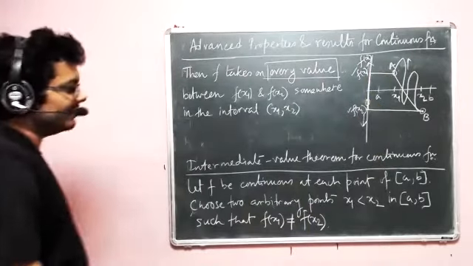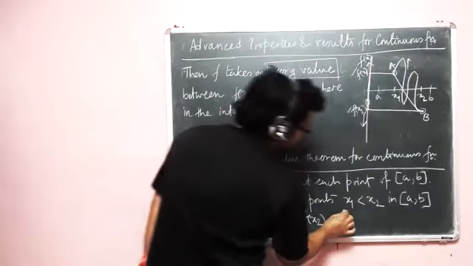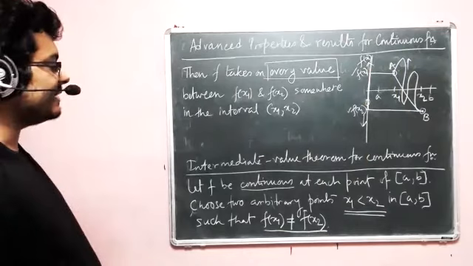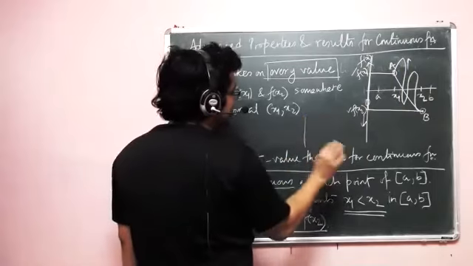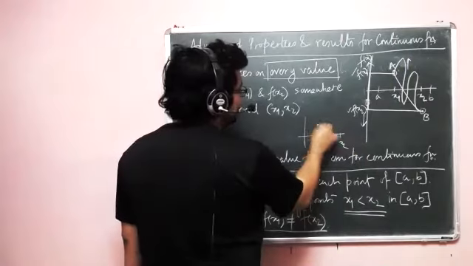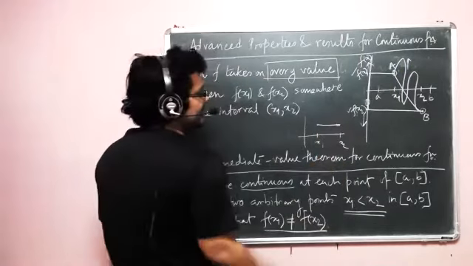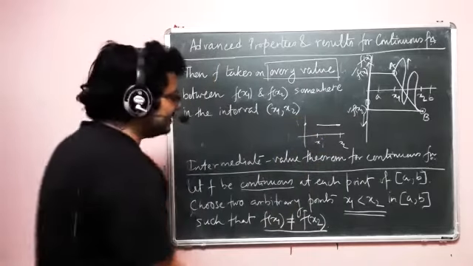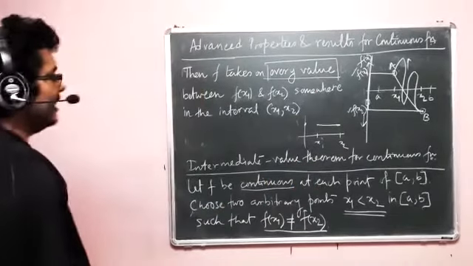That's the theorem. And everything relies on two things. First of all, it's continuous, and then this inequality comes with this. Because if f(x1) is equal to f(x2), then basically you can have a straight line. The easiest example to test is a straight line. If f(x1) and f(x2) are equal, then the easiest continuous function is a straight line. In that case, it doesn't take any other value. It just takes only f of x1. So that's why this inequality is very important to establish the result.